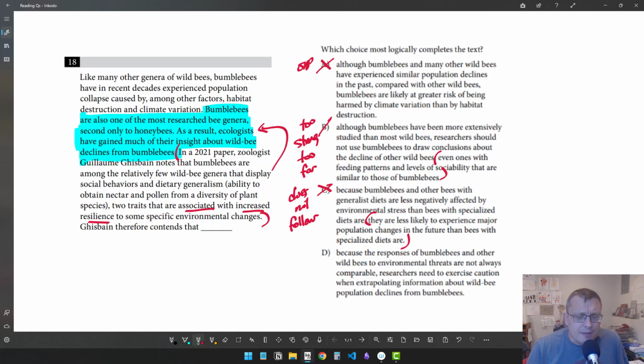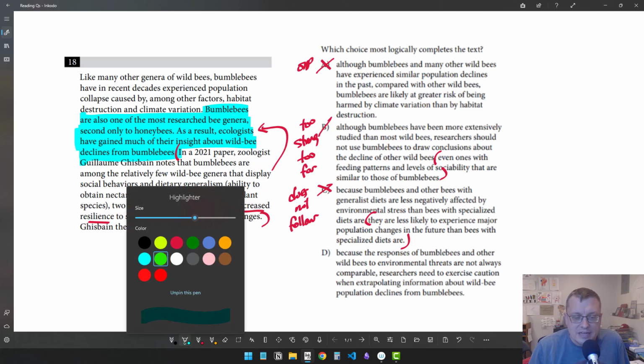So hopefully D is right. Because the responses of bumblebees and other wild bees to environmental threats are not always comparable, that kind of fits with this line, right? They're kind of saying, look, because these bumblebees have these characteristics, they're going to be different from other types of wild bees that don't have these characteristics. Therefore, they're not going to be comparable in certain ways. Researchers need to exercise caution when extrapolating information about wild bee population declines from bumblebees. This is hitting all the marks I wanted to hit.